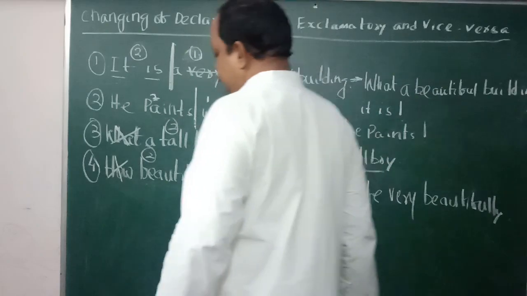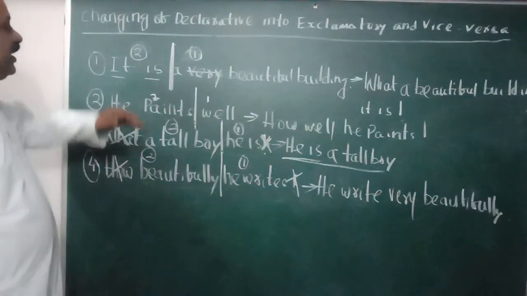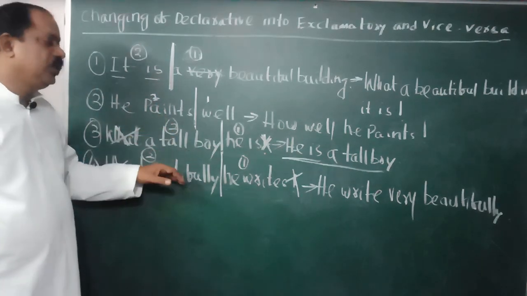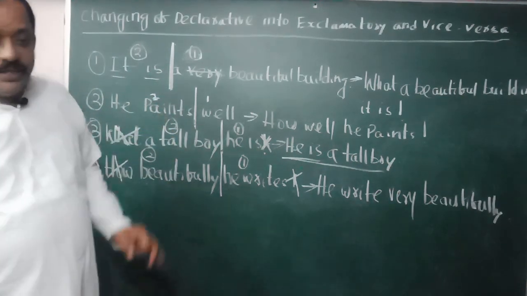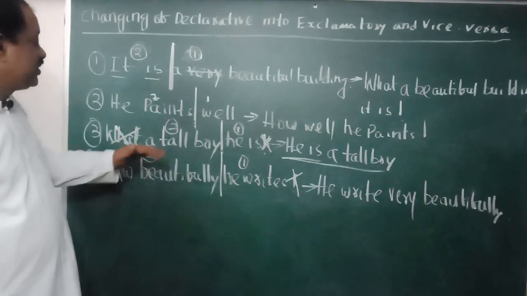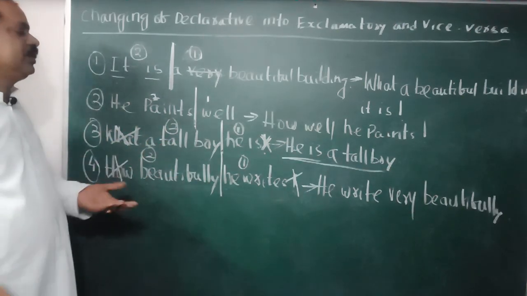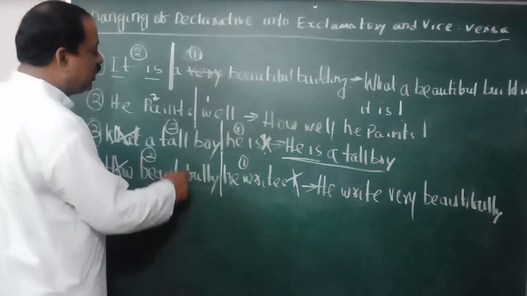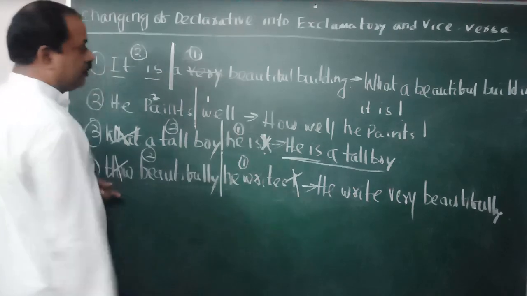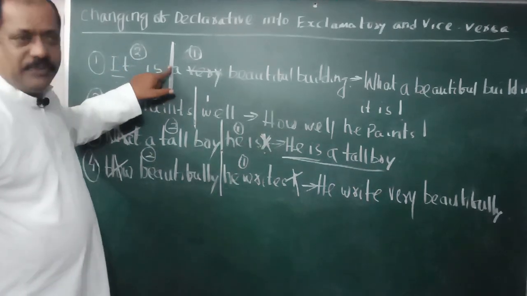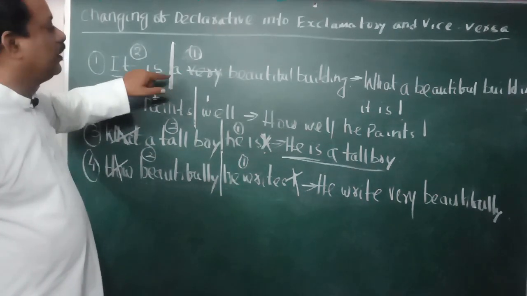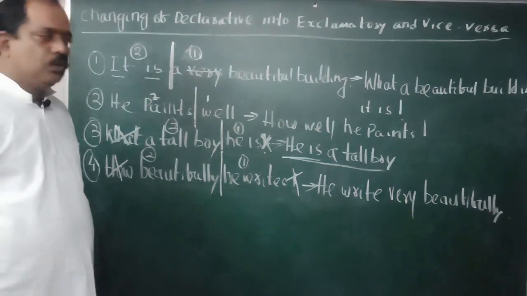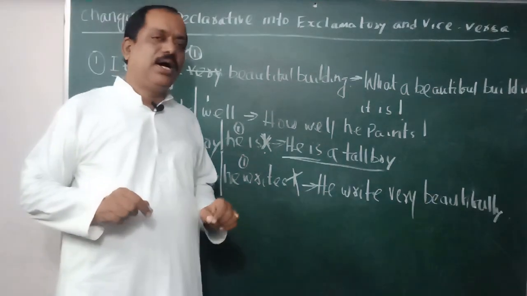Okay students, in this way you can change declarative into exclamatory and exclamatory into declarative. Again I am telling, it is very easy to change exclamatory into declarative because you have nothing to do but omit the WH word and exclamatory word, then identify the subject and verb. But in case of declarative into exclamatory, you have to know one thing, whether to use what or how.